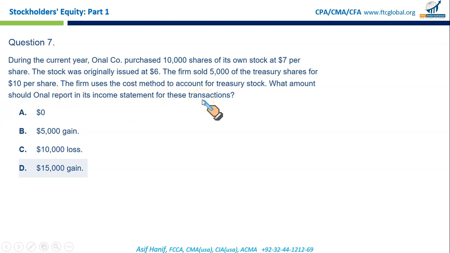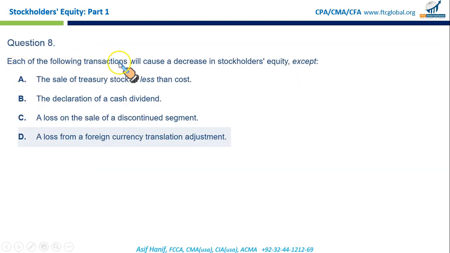Listen to me very carefully. You don't report any gains and losses on treasury stock transactions. Never. Gains are recorded by increasing additional paid-in capital. Losses are recorded by first eliminating any balance in additional paid-in capital, then decreasing retained earnings. This is an important point. So you don't report any gain and losses on any treasury stock transactions. That's A.